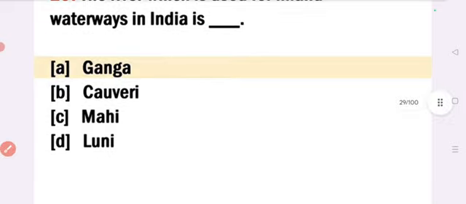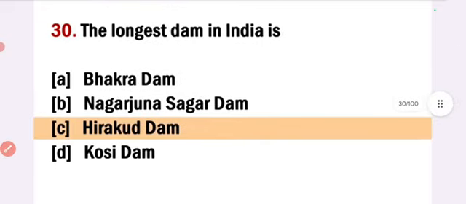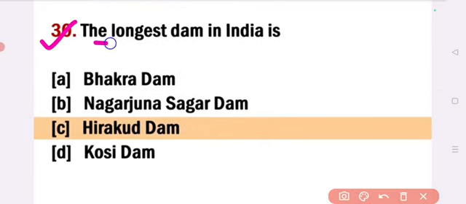Next question is, the longest dam in India is, answer option C, Hirakud Dam. The longest dam in India is Hirakud Dam. Next.